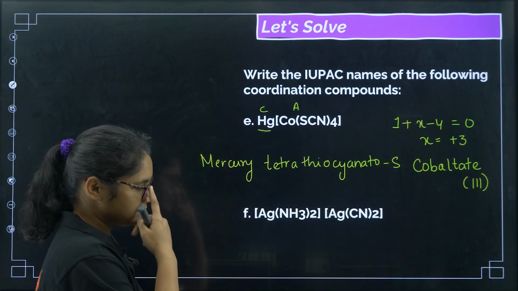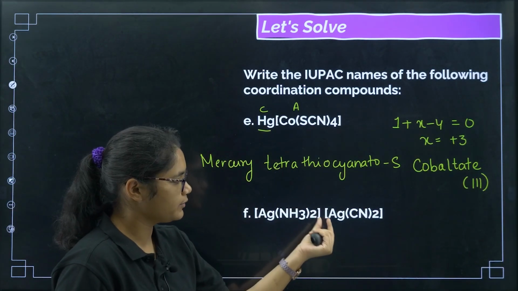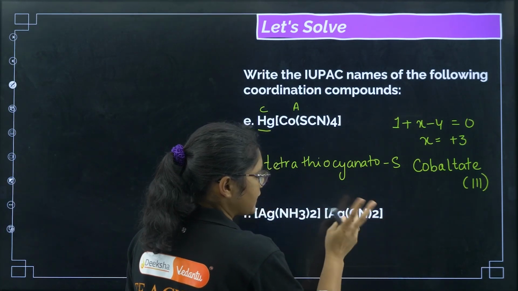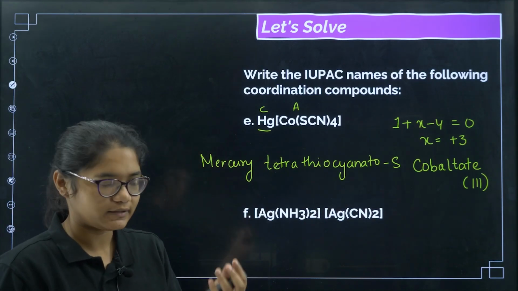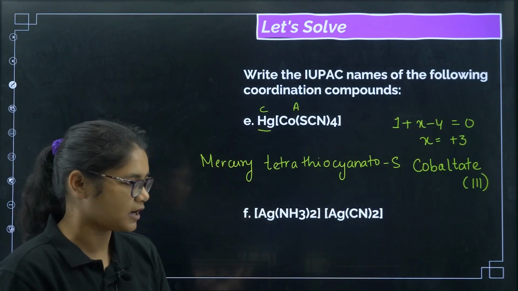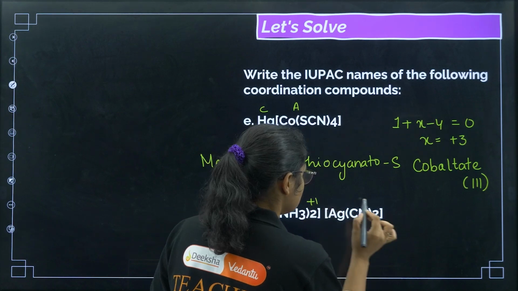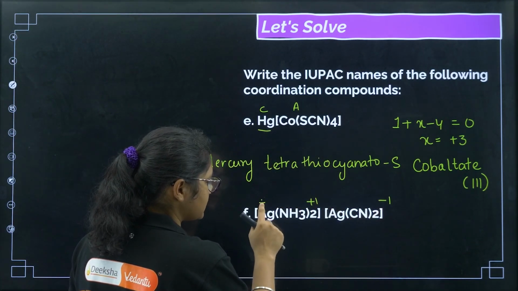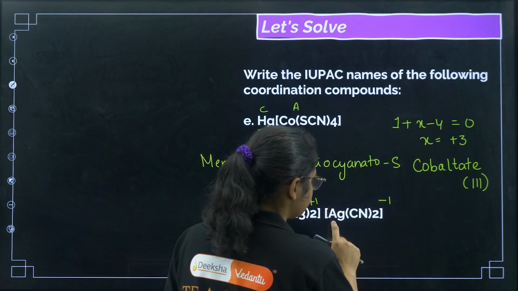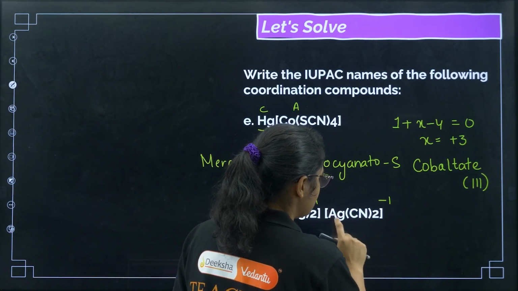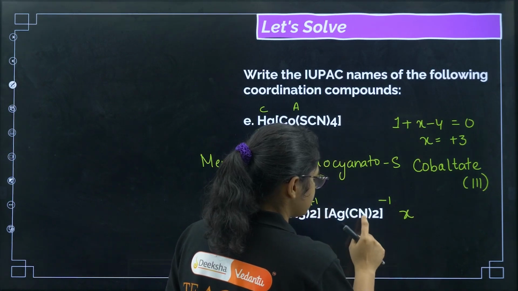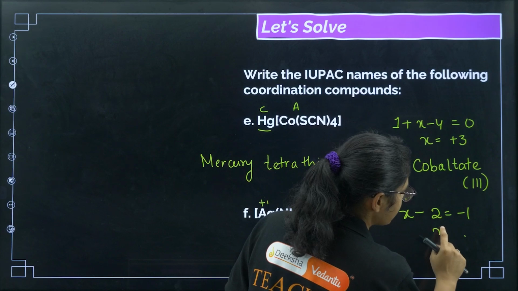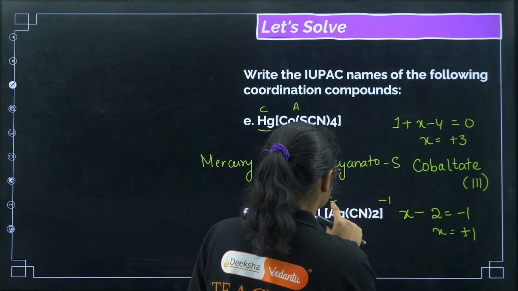Now let us see the next example, Ag(NH3)2 Ag(CN)2. You see this is a cation and this is the anion. Since a cation and an anion have combined, there will be some charge between them. So this will be +1, this will be -1. If you calculate here, silver is X, and 2 negative CN are there, so X minus 2 is equal to -1. So X is equal to +1. Here also silver is +1.